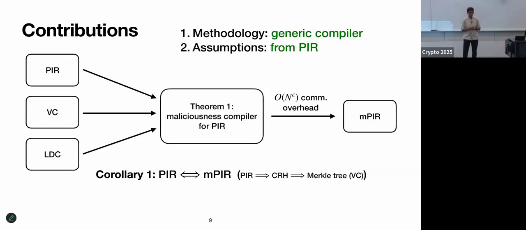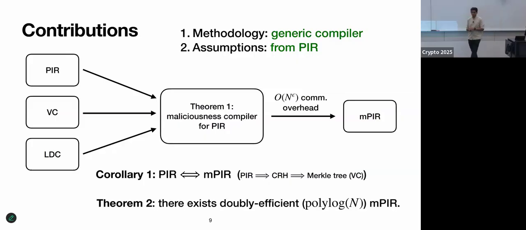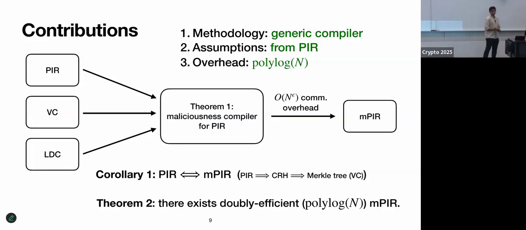So this means that if you give me a PIR, I can give you an Ampere with the same assumptions. Nothing additional is necessary. And finally, we're able to resolve this efficiency conundrum by showing that a slight modification of our compiler can be applied to the doubly efficient plain PIR scheme to get doubly efficient Ampere.